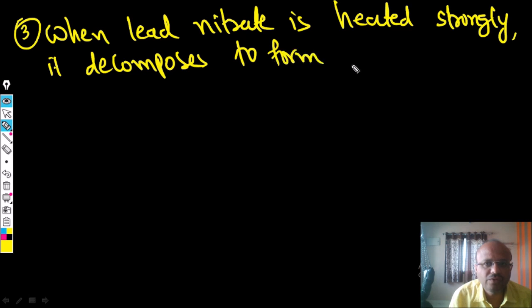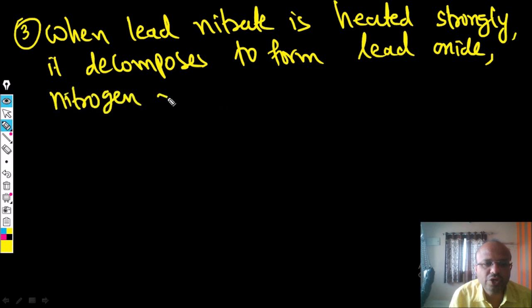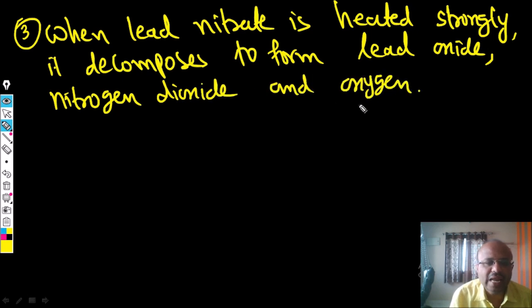It forms lead oxide, and nitrogen dioxide also will be produced, and oxygen.